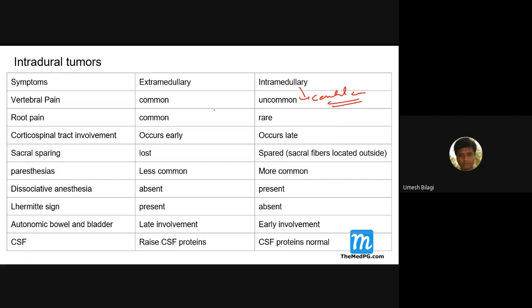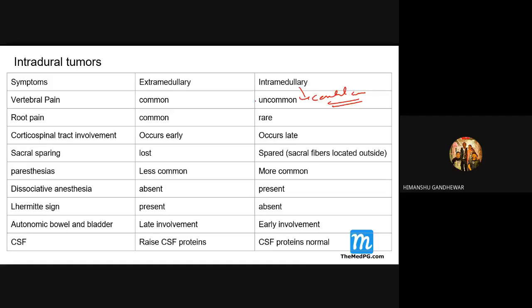What is the central canal of the spinal cord? Deep inside, there is a central canal. Here, most of the tumors will be somewhere here. Whereas what I said, extramedullary, they may be here.